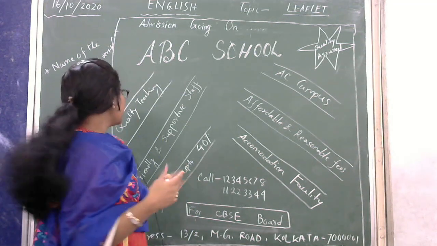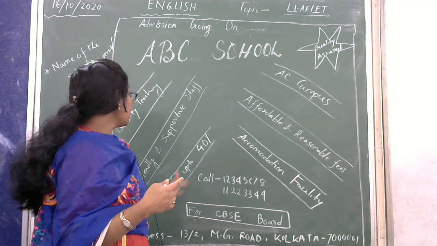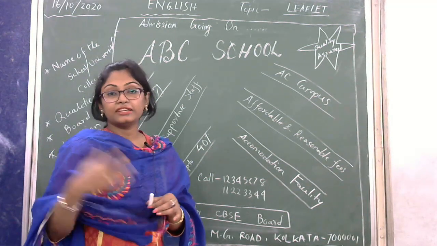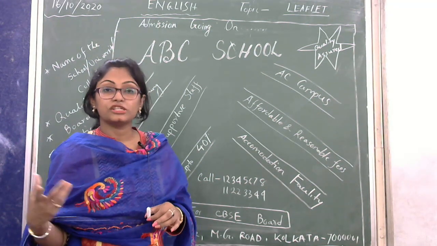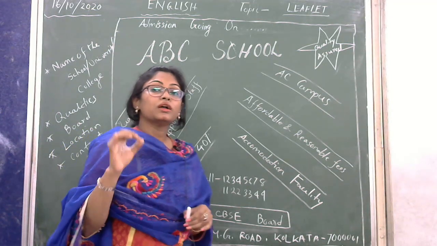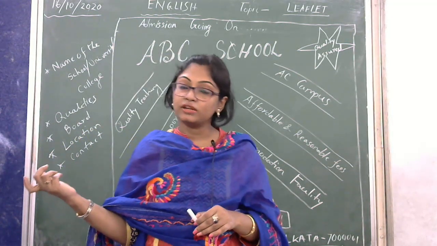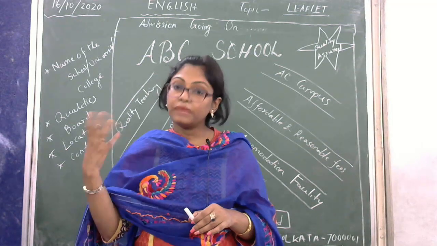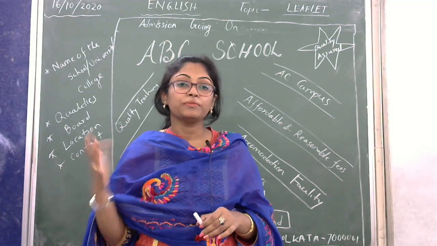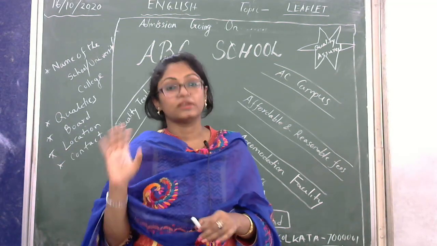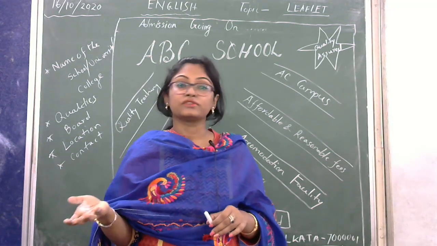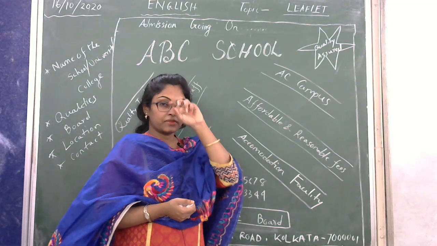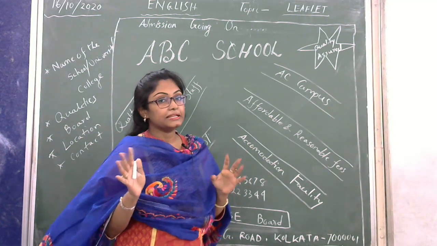Next one is scholarship up to 40%. You can also call it a reduction of the fees. The scholarship is for good students; they offer some scholarship based on their result or on the exam they are going to take, and that is up to 40%. And next one is AC campus, so the school building is air-conditioned.